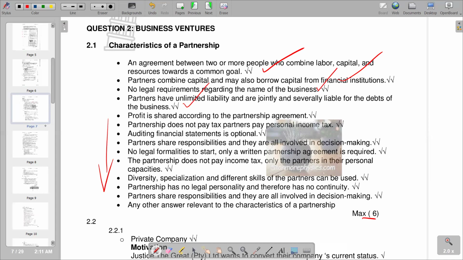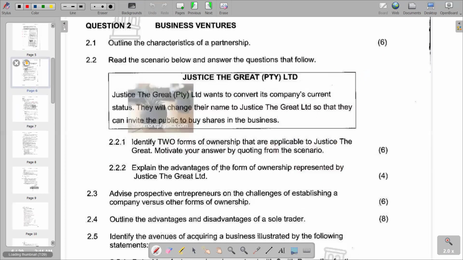So moving on to the second question that we have, it says, read the scenario below and answer the questions that follow. We're given a scenario of Justice the Great Private Limited, which reads, Justice the Great Private Limited wants to convert its company's current status. They will change their name to Justice the Great Limited so that they can invite the public to buy shares in the business. Identify two forms of ownership that are applicable to Justice the Great. Motivate your answer by quoting from the scenario.